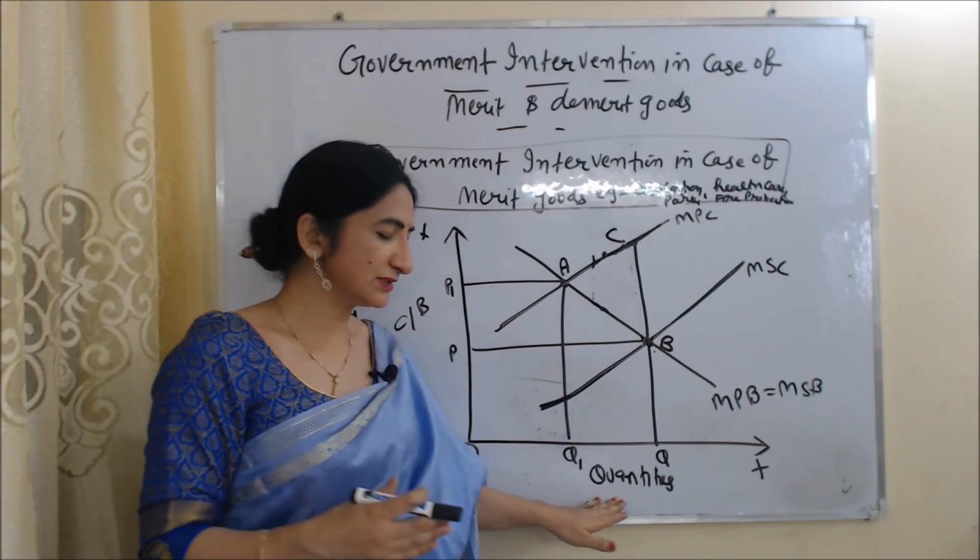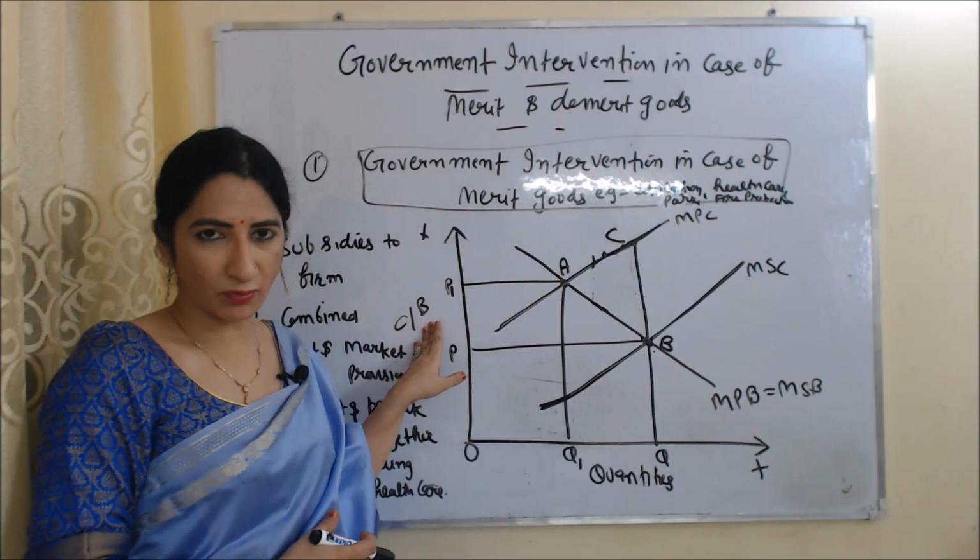In this diagram, we can see on the x-axis we have quantity and on the y-axis we have cost and benefit.